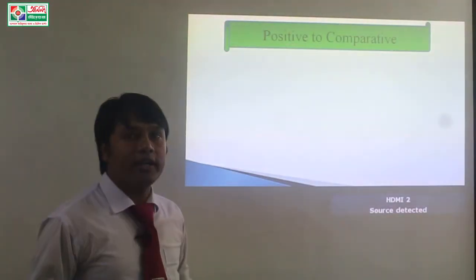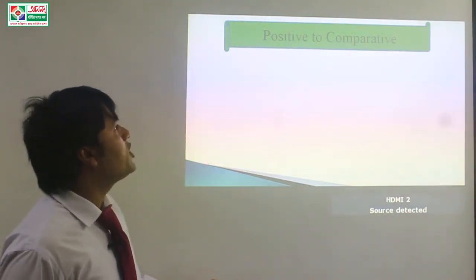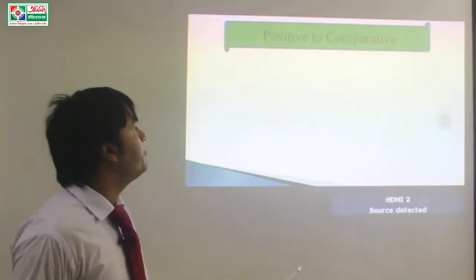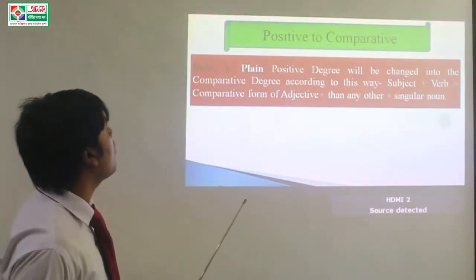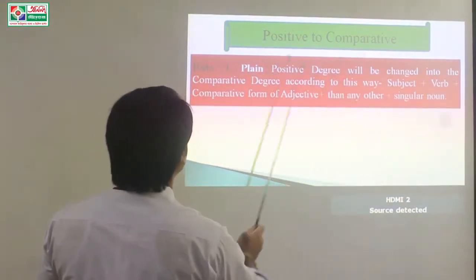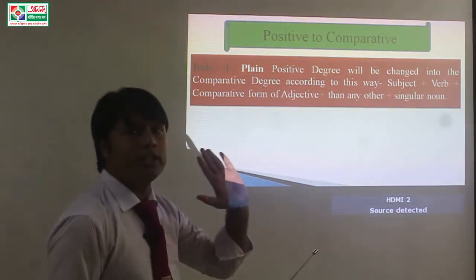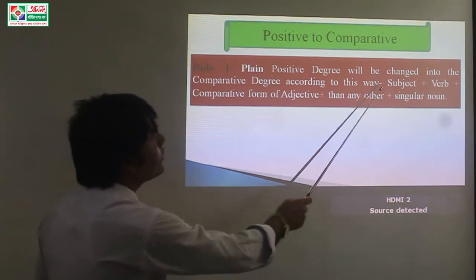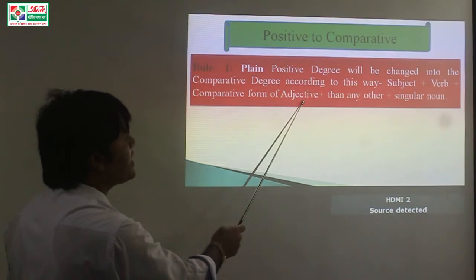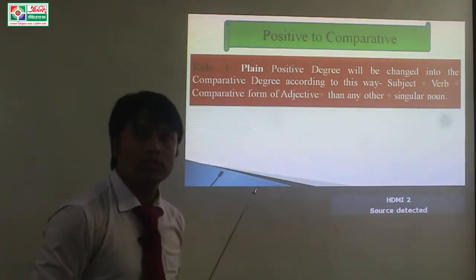Positive to comparative. Dear students, in this section I will change the sentence positive into comparative. Rule number 1. Plain positive degree will be changed into comparative degree according to this structure: subject plus verb plus comparative form of adjective plus any other plus singular noun.